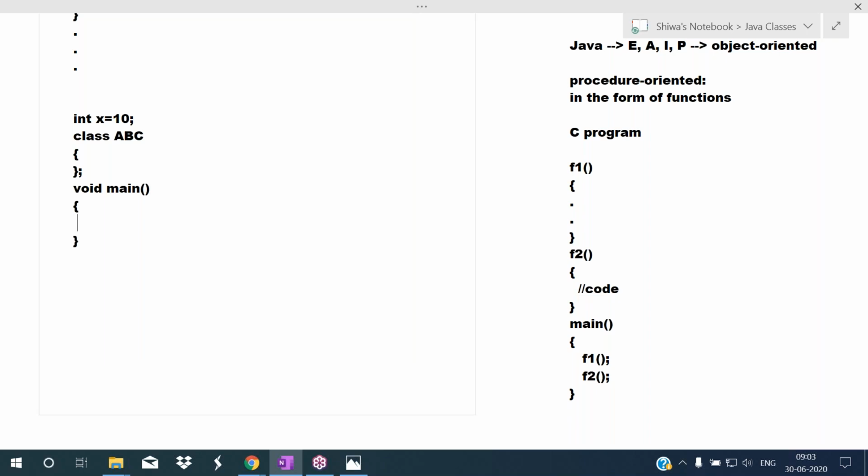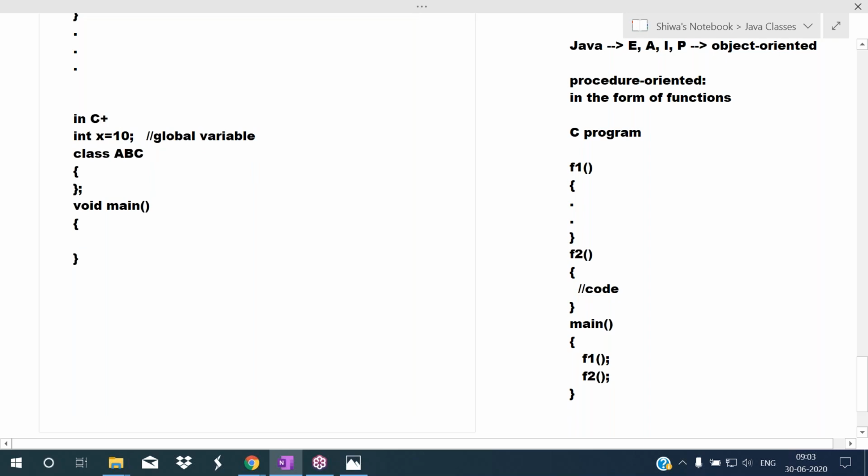This variable is called a global variable. So we are defining this global variable outside of the class, and we are defining the main method outside of the class. Outside of the class we can also define the members in C++.